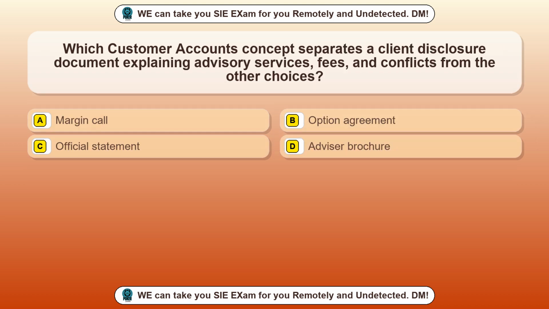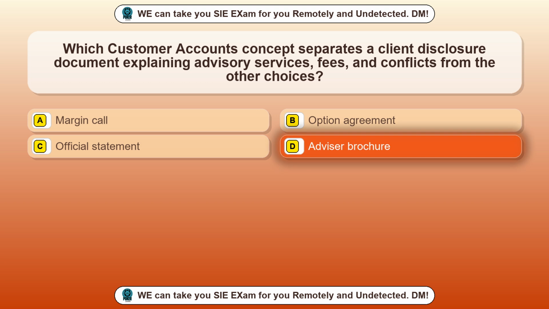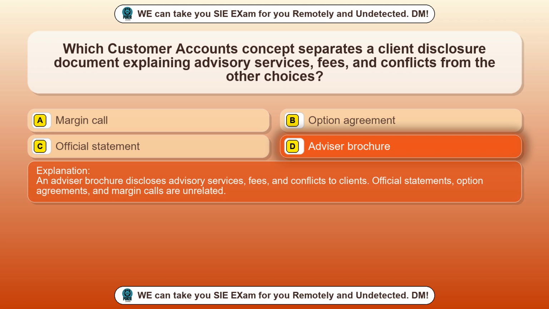Question 30. Which customer accounts concept separates a client disclosure document explaining advisory services, fees, and conflicts from the other choices? Option A, margin call. Option B, option agreement. Option C, official statement. Option D, advisor brochure. The correct answer is option D, advisor brochure. An advisor brochure discloses advisory services, fees, and conflicts to clients. Official statements, option agreements, and margin calls are unrelated.